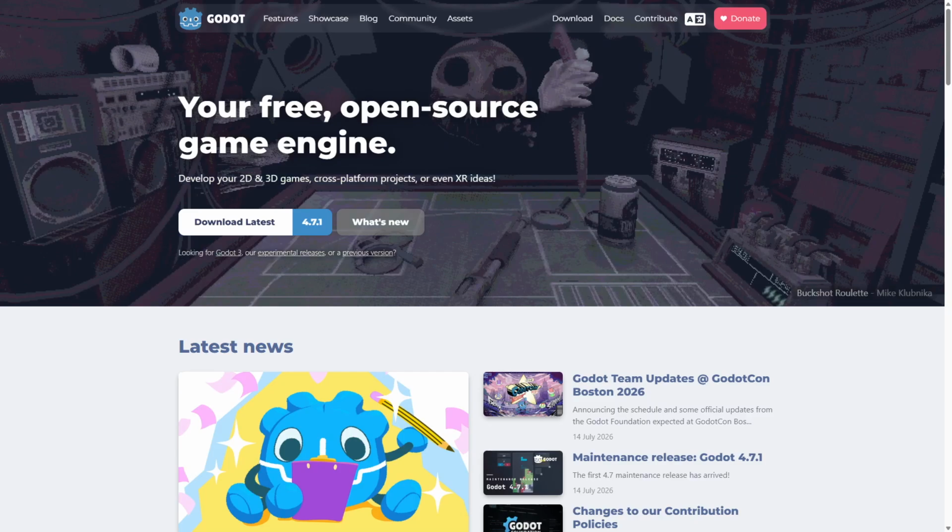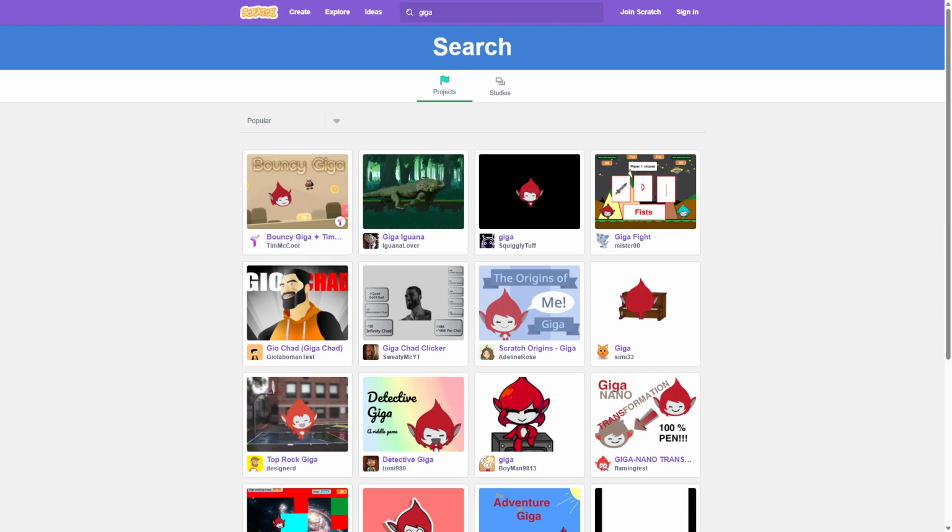Choose Godot if you want a powerful, scalable engine that teaches you coding and supports complex 2D and 3D game development from the start. Giga Scratch is perfect for beginners who prefer a visual, code-free introduction to game creation. It builds confidence and foundational skills quickly. Both platforms have strong communities, so pick the one that matches your learning style and game development goals.